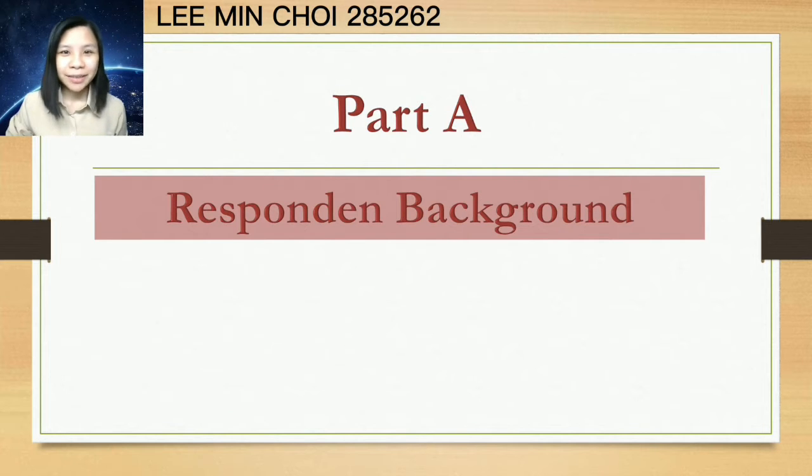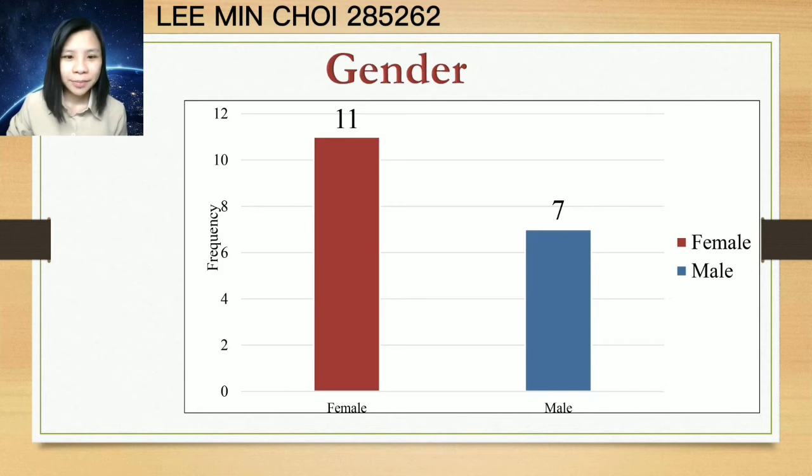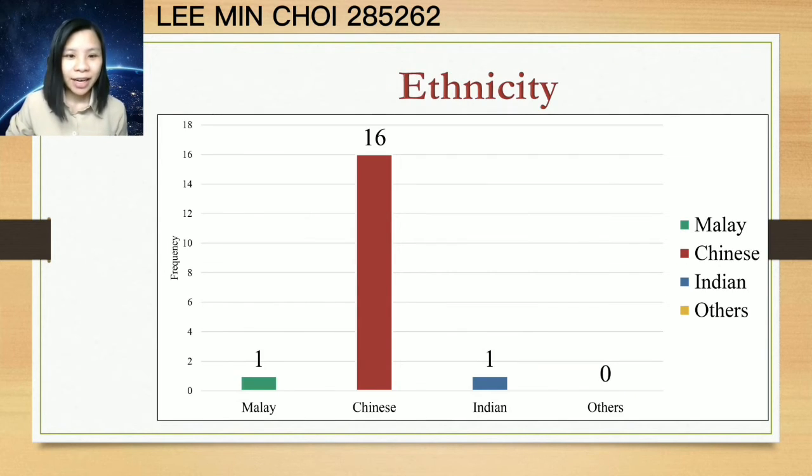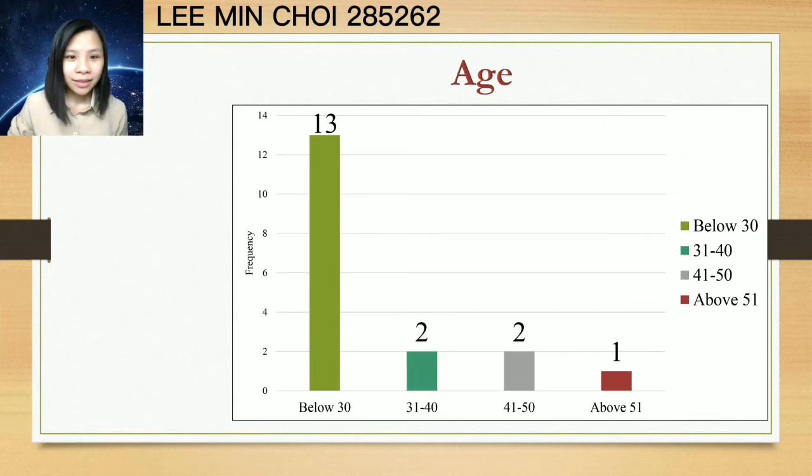Next, I would like to present Part A, questionnaire respondent background. In our group, we have 18 respondents with 11 female and 7 male. There are 16 Chinese respondents, 1 Malay respondent and 1 Indian respondent. Of these 18 respondents, 13 are below 30 years old and 1 is above 51 years old. For the range 31 to 40 years old and 41 to 50 years old, they have the same amount of respondents, which is 2 respondents.